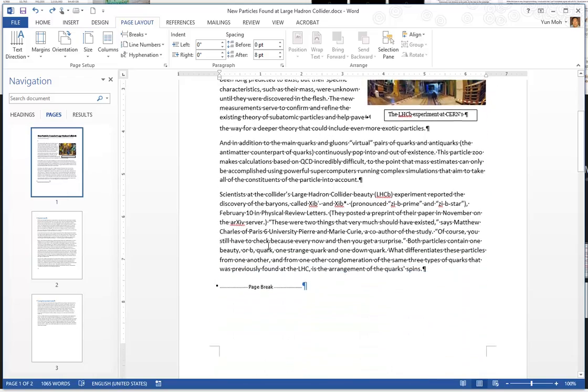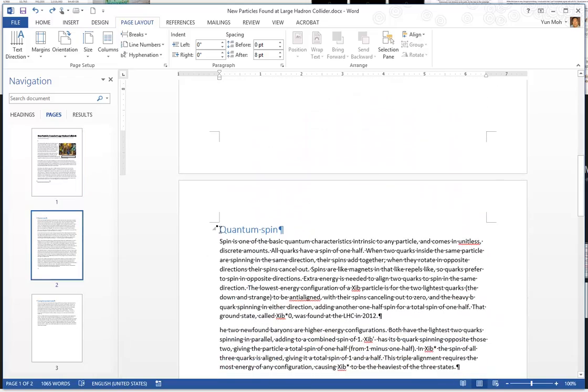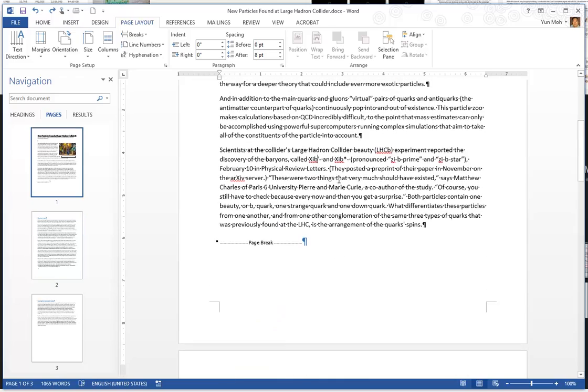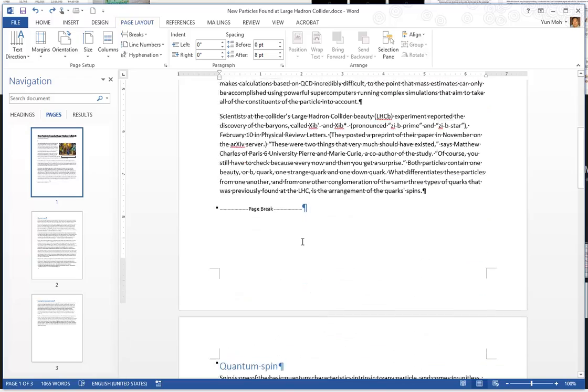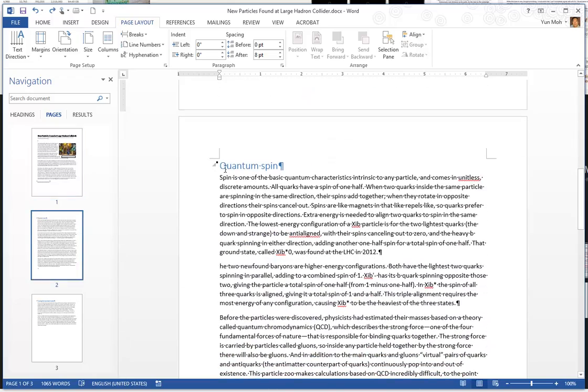And let's see, I'm going to go here. All right, so we have the first page on an odd number. This is page number 1, so that's an odd number. And then the next subtopic, for some reason, you want that to be on an odd number page.